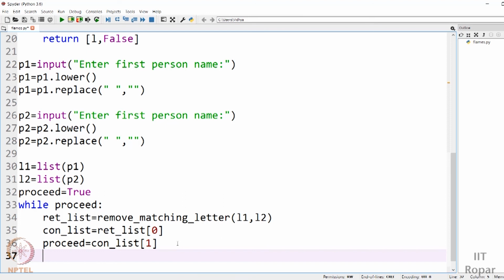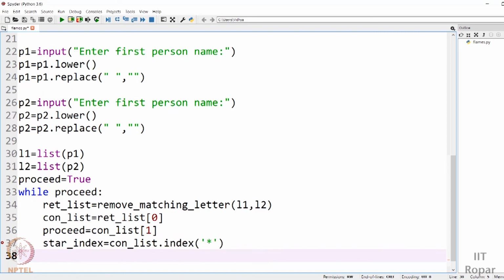So let me say star index is nothing but the concatenated list's index of the element star. That's what I'm going to check.